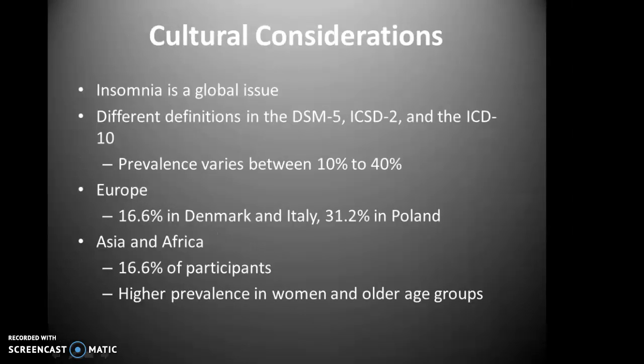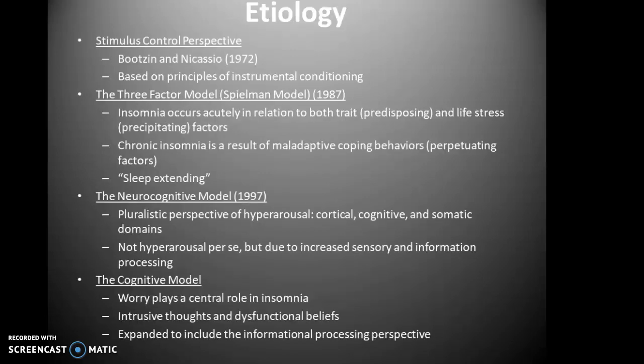Insomnia is definitely a global issue. It's important to note that the ICSD-2, which is the diagnostic manual from the International Classification of Sleep Disorders, and the ICD-10 vary in their approach to defining insomnia. Thus, prevalence rates vary internationally and range from 10 to 40%. One recent study found prevalence rates in Denmark and Italy were 16.6% and 31.2% in Poland. Another study looked at individuals from 8 countries in Asia and Africa and found a prevalence rate of 16.6%.